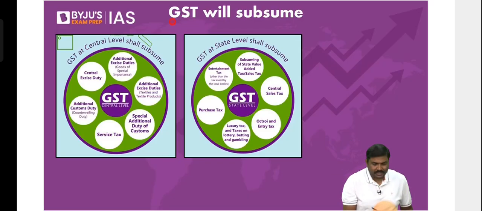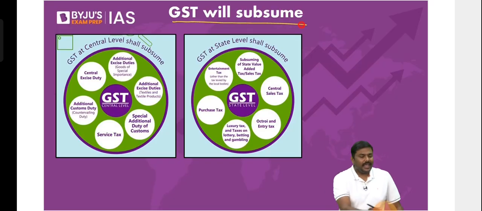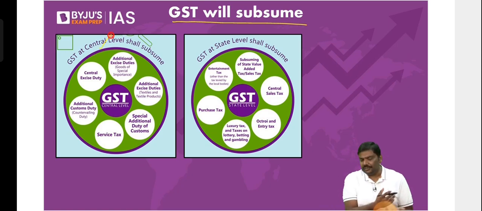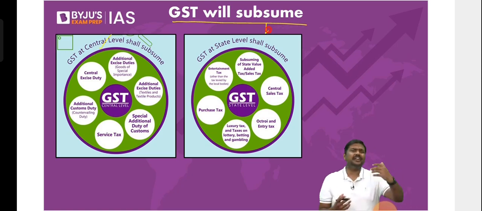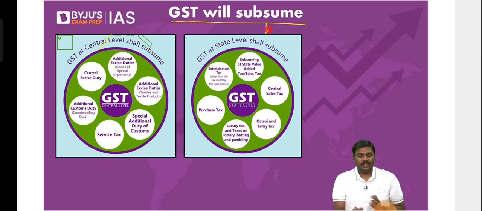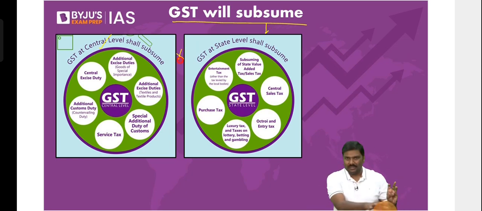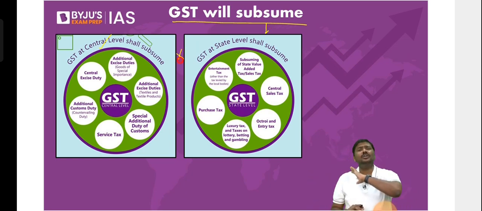What type of taxes have been subsumed under GST? At the central level, I've given the list. Please try to remember 3 to 4. At the state level, I've given a list. At least try to remember 3 to 4. Now, here is my sincere suggestion. Please don't start reading all the taxes individually now. It is an absolute wastage of time. Why?